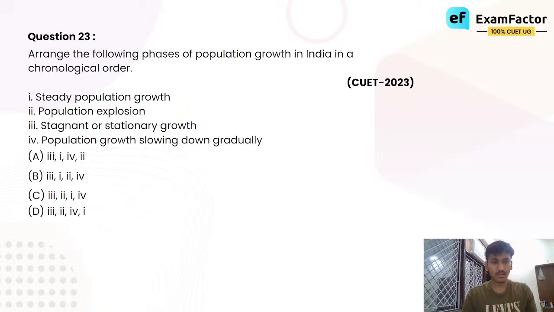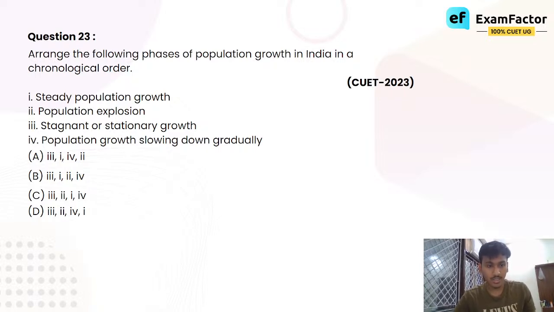And then next was the phase of steady population growth. Steady population growth कब हुआ? Steady population growth हुआ independence के बाद, when we started to have health services, when living conditions जब बेहतर हुए, उसके बाद we began to see steady population growth, right?